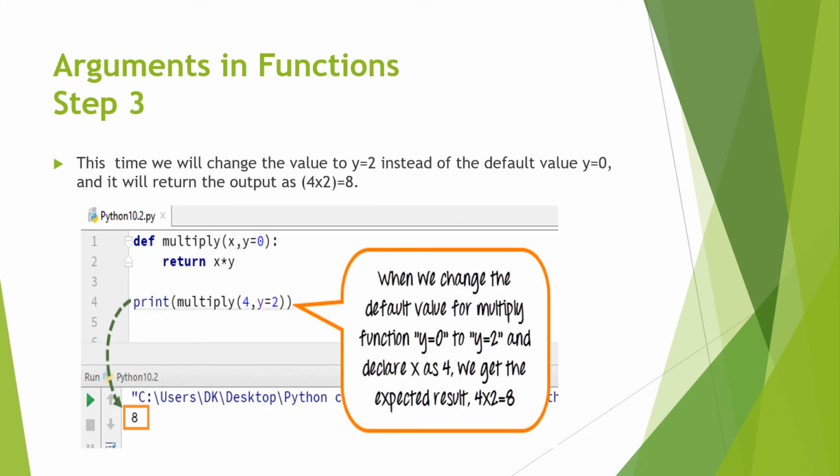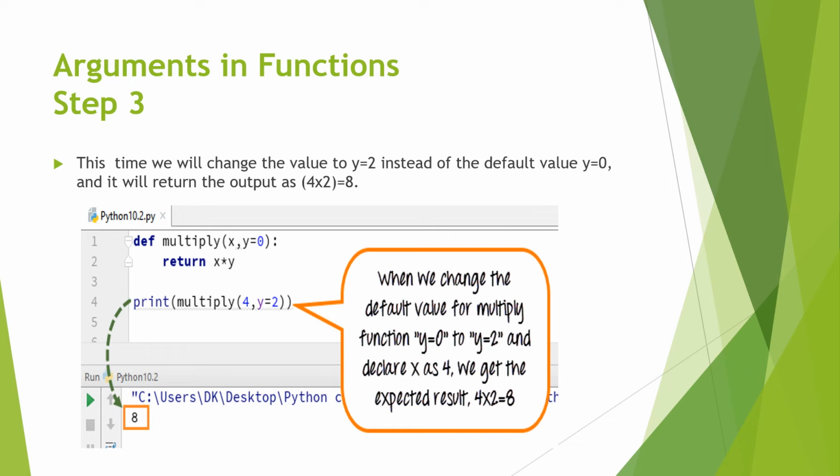Arguments in function. Step 3. This time we will change the value of y to 2 instead of the default value y equal to 0, and it will return the output as 4 multiplied by 2 is equal to 8. Default value works only when we are not passing that value from the calling function.